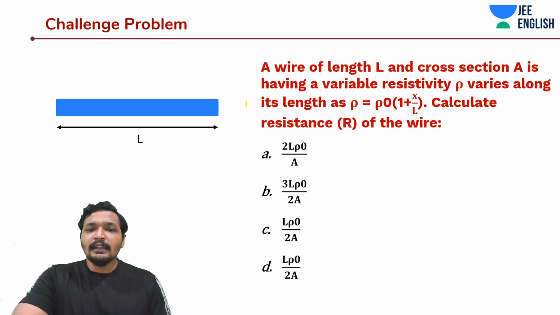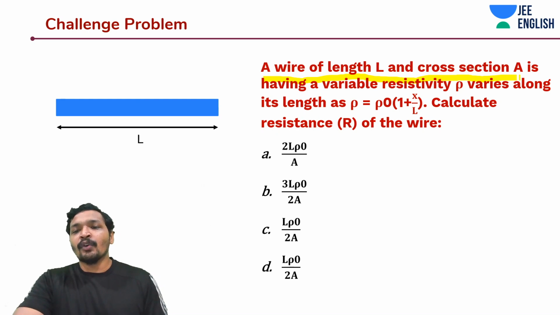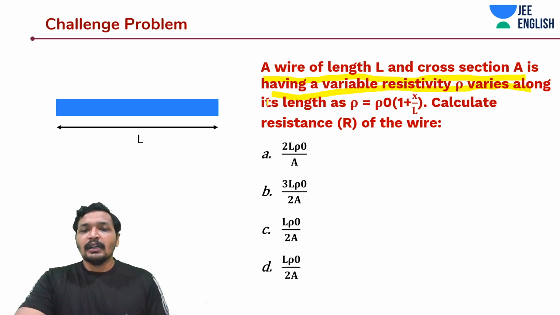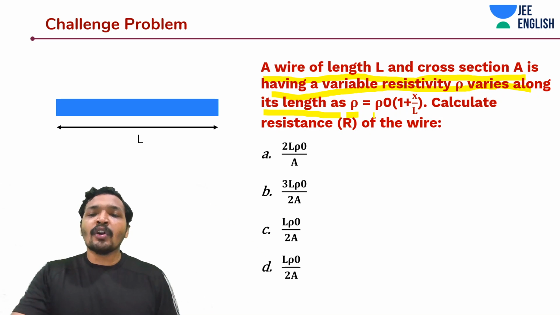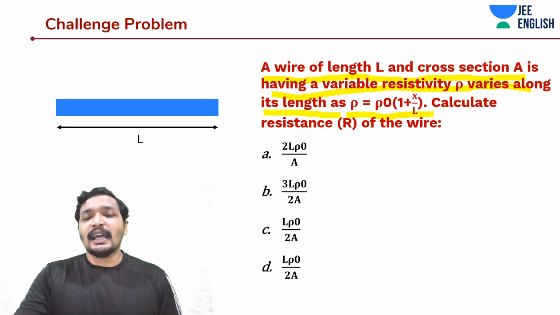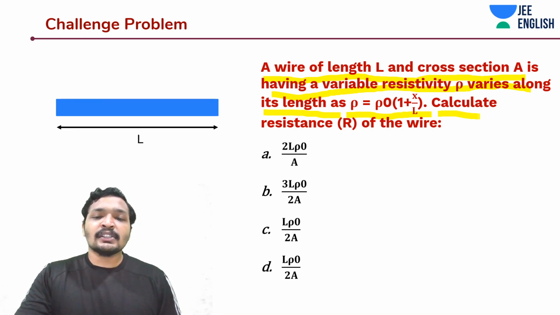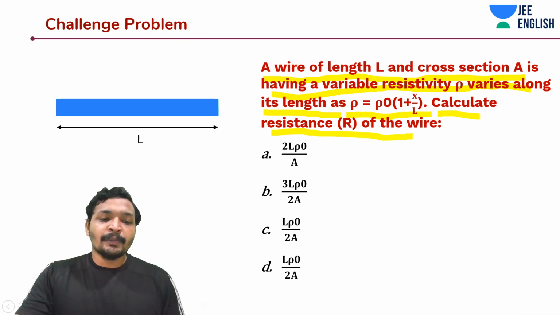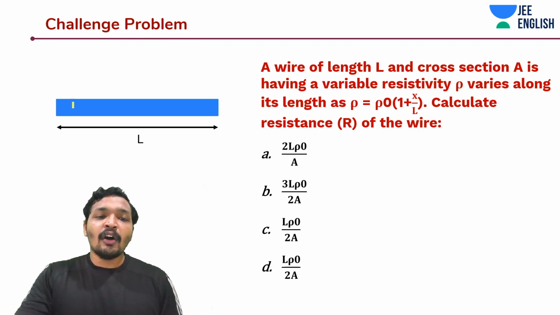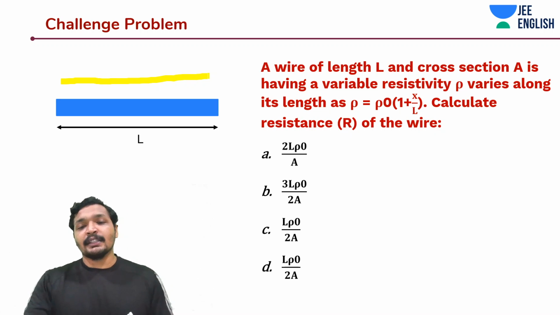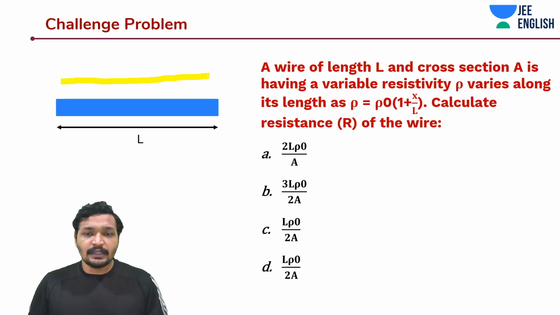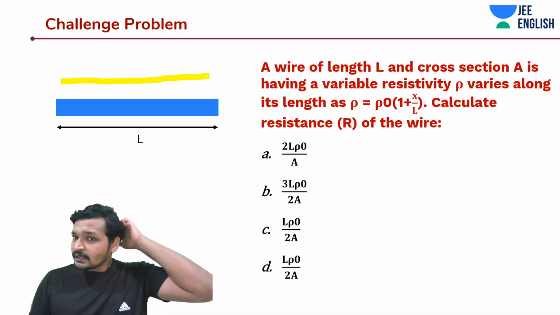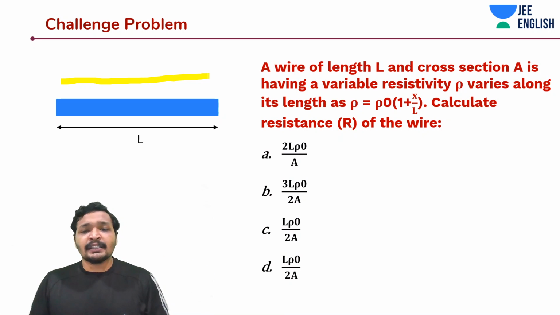A wire of length L and cross-sectional area A is having a variable resistivity rho that varies along its length as rho is equal to rho naught into 1 plus x by L. Calculate the resistance of the wire. So the beauty of this question is, along all this length, the resistivity is varying this time. The resistivity is not constant. Now you need to find out the resistance. Come on guys, keep doing this. This is a very interesting problem. Actually a very easy problem, very interesting problem.